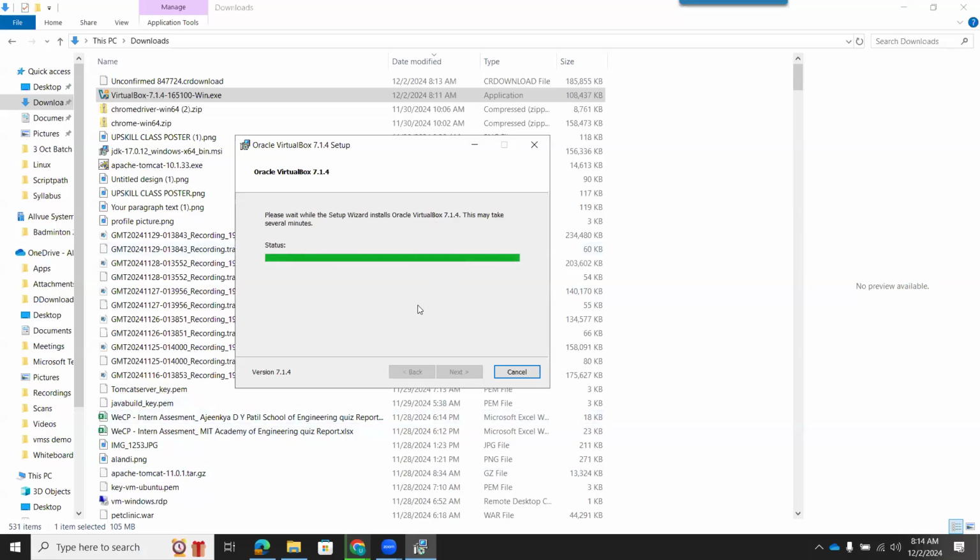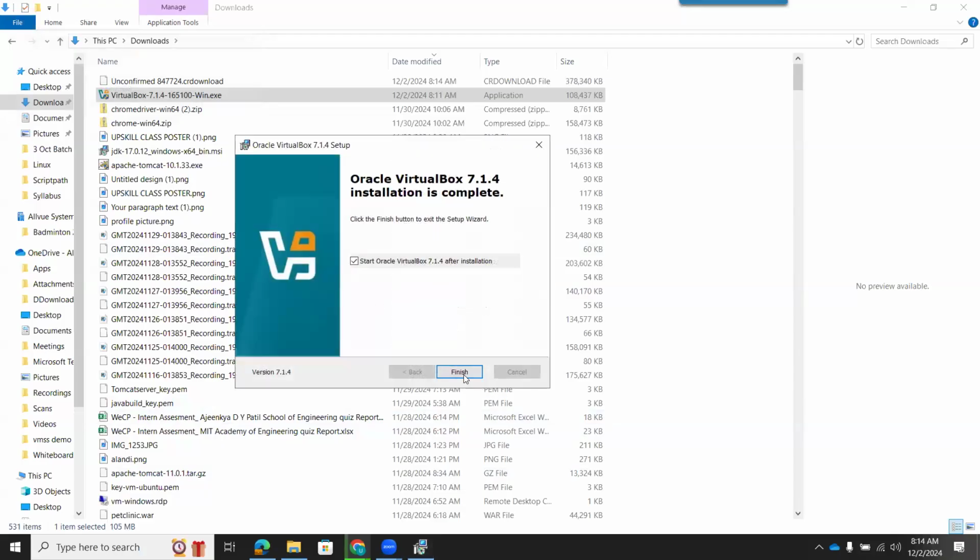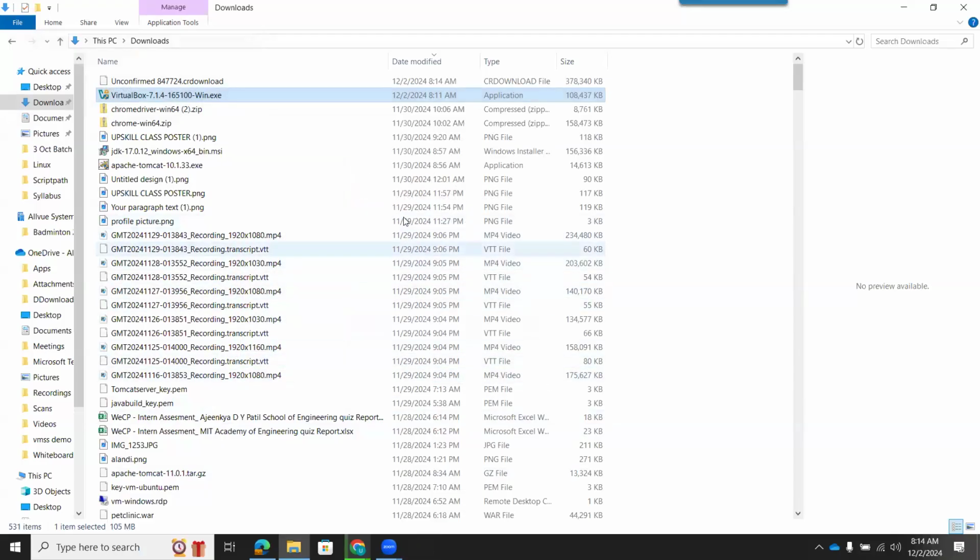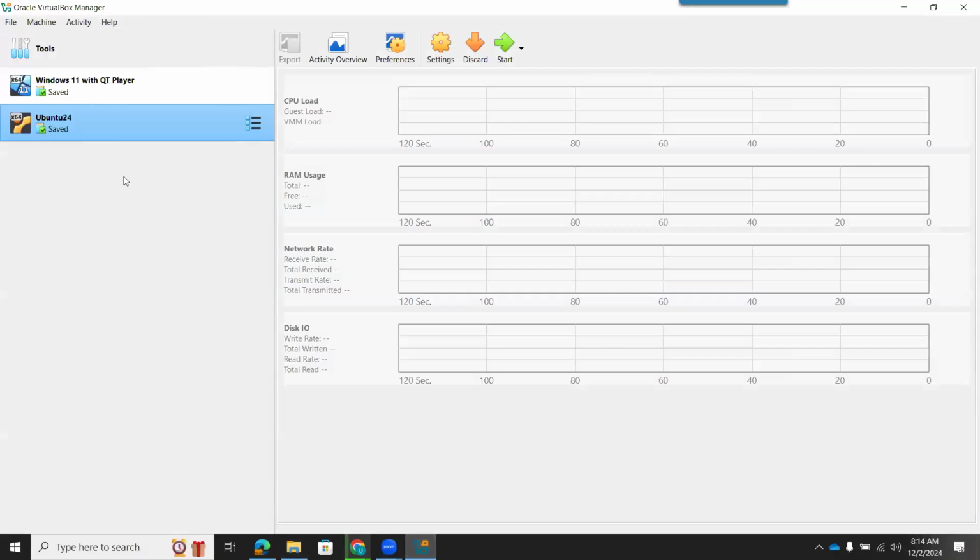Why are we doing this? Because we need to practice Linux. We need to learn Linux commands, and we can practice effectively when we have a Linux machine on our local machine. Being a DevOps engineer, we have to do a lot of practicals on the cloud. But before that, we need to master Linux. That's why I am asking you to use VirtualBox at the beginning.